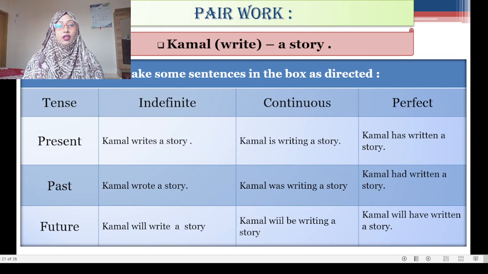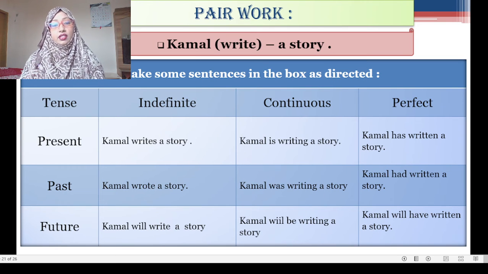Pair work. I have given a sentence. Kamal, with the verb in brackets: write a story. So what will be the correct form of write in different tenses? In present tense, that is present indefinite tense, the answer will be Kamal writes a story. This is your work actually, my dear students. You will write it first, and then after that you will match your answer with this slide or with me.